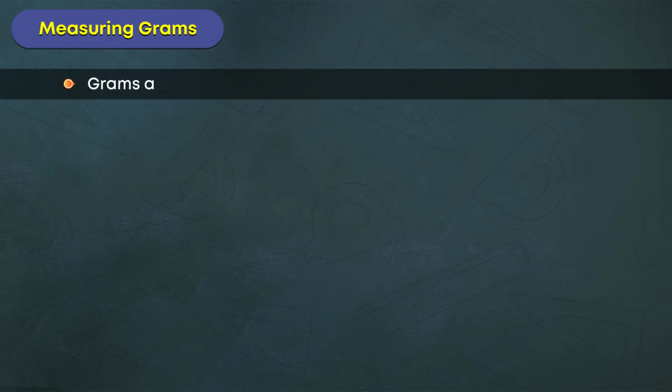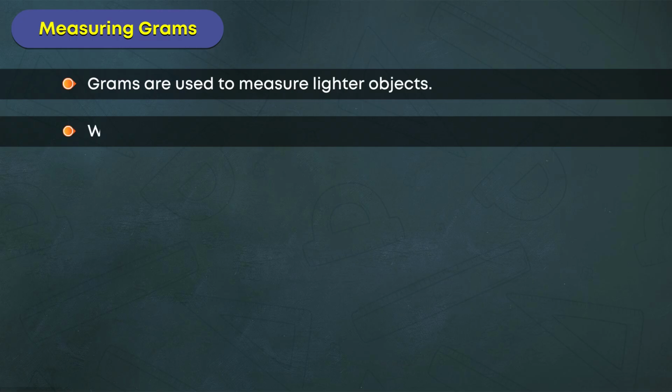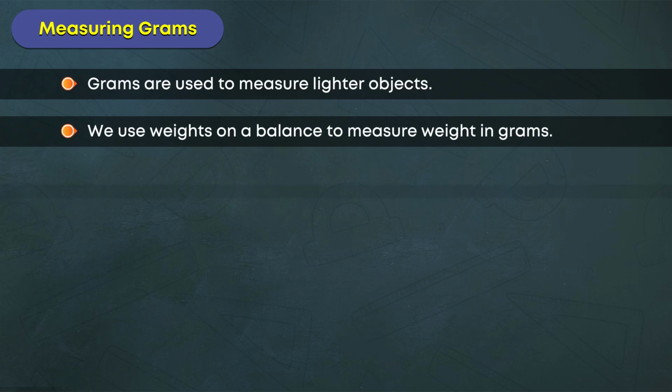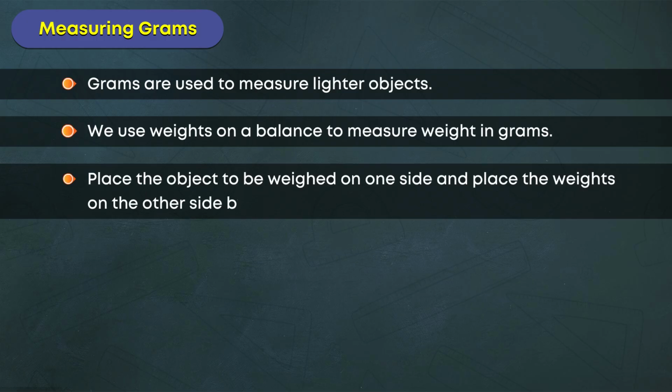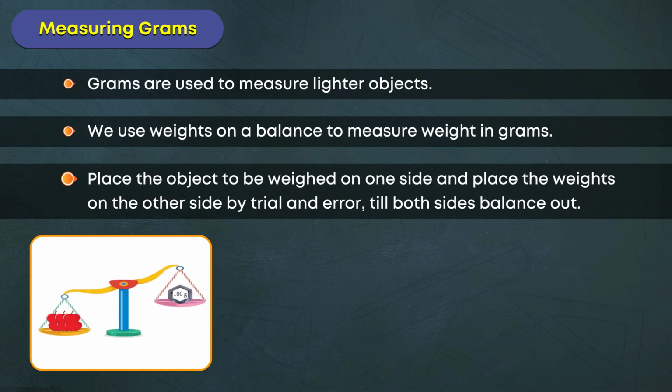Measuring grams. Grams are used to measure lighter objects. We use weights on a balance to measure weight in grams. Place the object to be weighed on one side and place the weights on the other side by trial and error till both sides balance out.